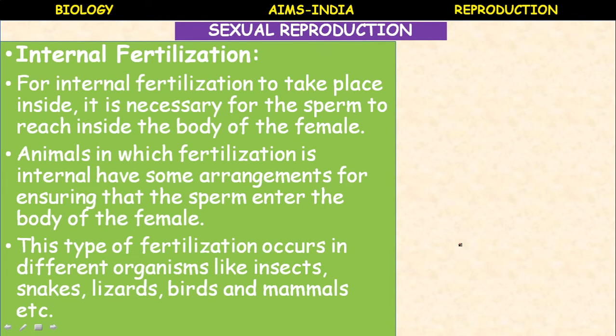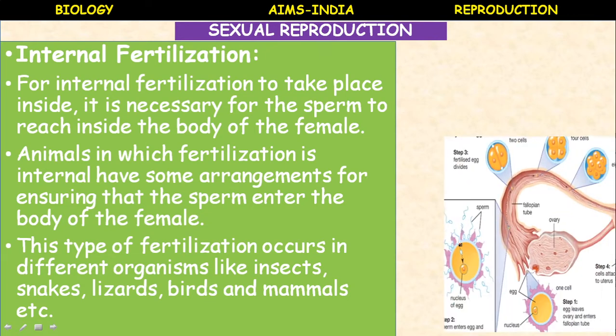So this type of fertilization occurs in different types of organisms like insects, reptiles, that is snakes, lizards, birds and mammals. You can see internal fertilization in insects, snakes, lizards, birds and mammals, where the male gametes enter into the female reproductive system, and in the female reproductive system the fusion of male and female gametes takes place. That's why it is called internal fertilization.